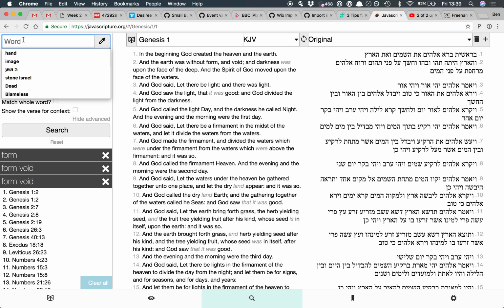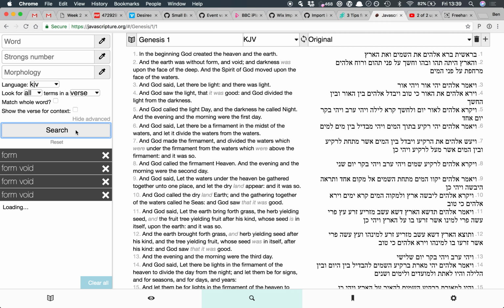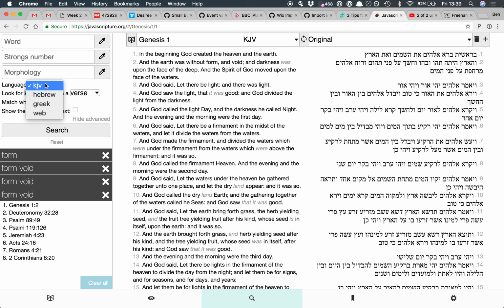You could also do something like form and void, search for all the terms, but do it in a chapter rather than just in a verse. So we get more again. So you can broaden your search like that. You can also do searching in different languages.